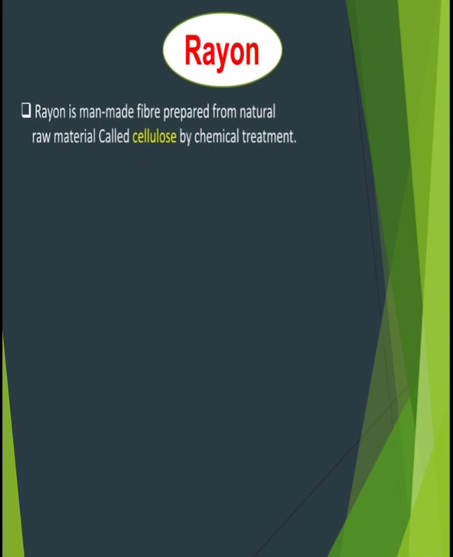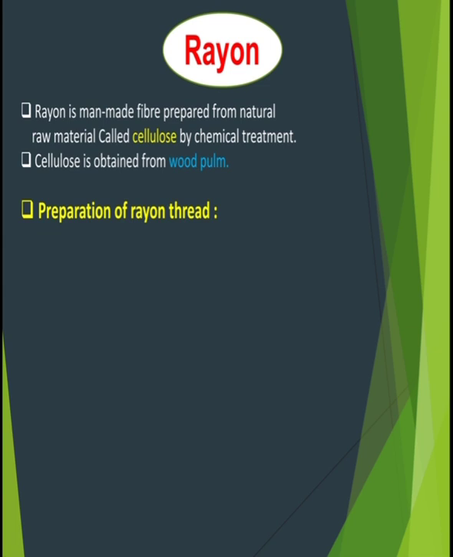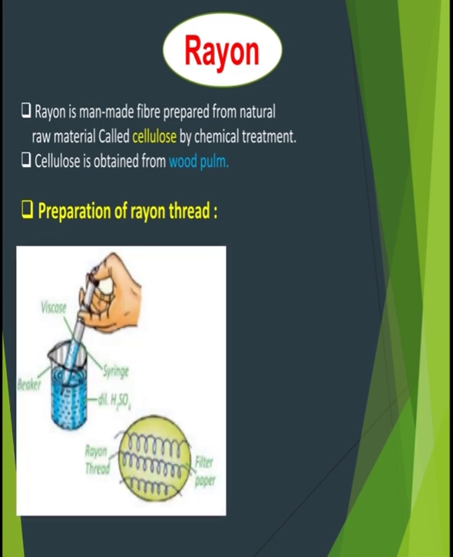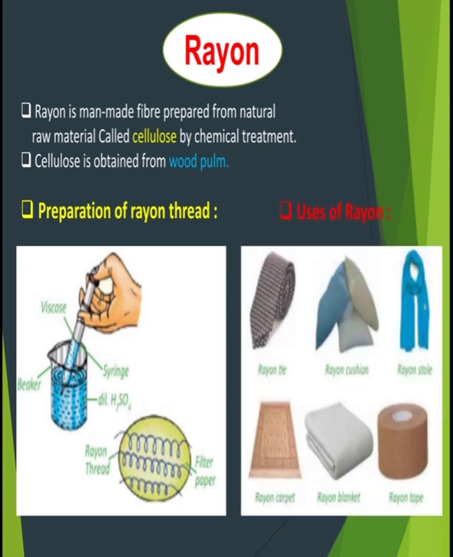Rayon. Rayon is a man-made fiber prepared from a natural raw material called cellulose by chemical treatment. Cellulose is obtained from wood pulp. Now, how is rayon prepared? This activity is given. In this way rayon is prepared. Now we will see uses of rayon. Rayon is used in making ties, cushions, stoles, carpets, blankets and rayon tapes. So these are the uses of rayon.